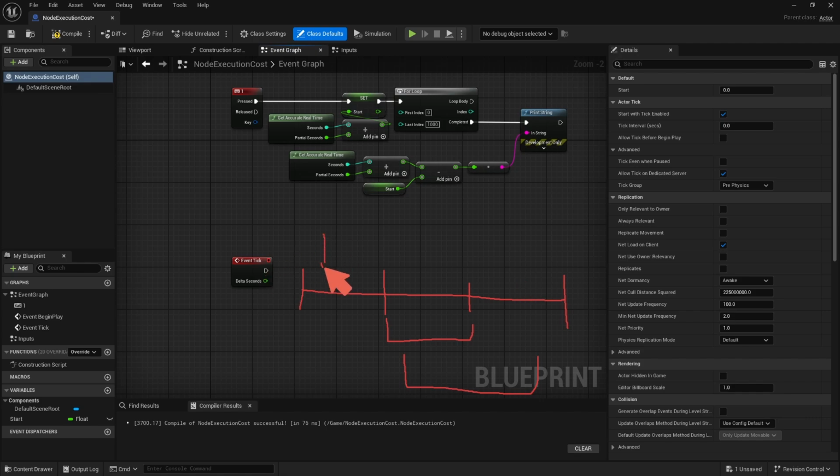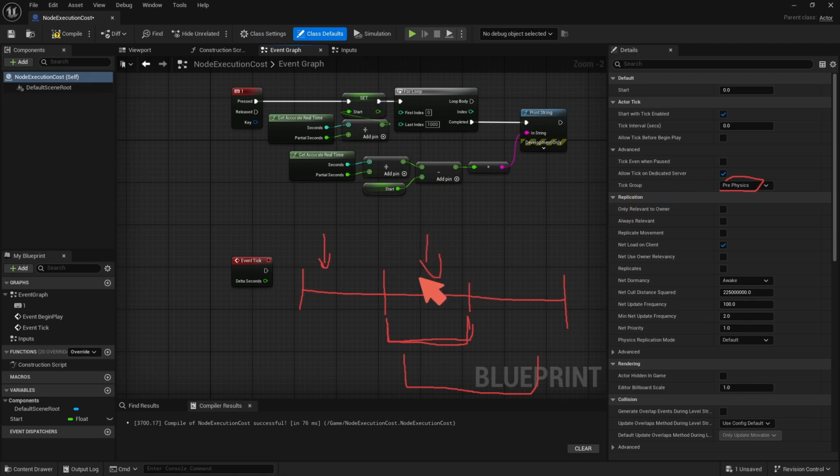We could tick just at the beginning of our frame, but then we don't get any information related to our physics, because physics is calculated here. So for example, if I was getting the actor's transform or location, I'm actually going to be getting it from a previous frame if I'm getting it here, because I'm using pre-physics. If I select the tick group to be during physics, then I'm going to be doing it somewhere in here, so while the physics is happening.